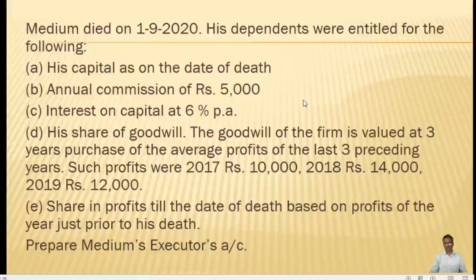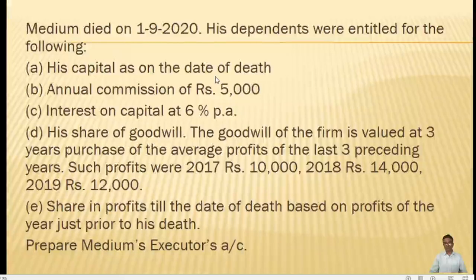So that means from 1st April to the date of death, that is 1/9, we have to find out the amount due to the deceased partner. What are the amounts due? Here it is mentioned that is capital on the date of death.